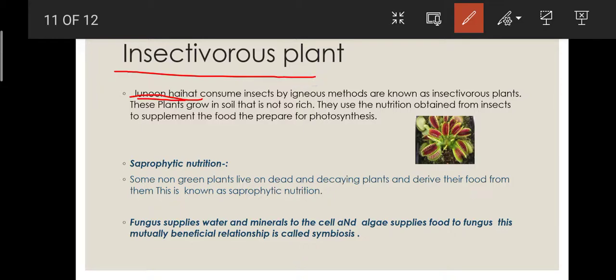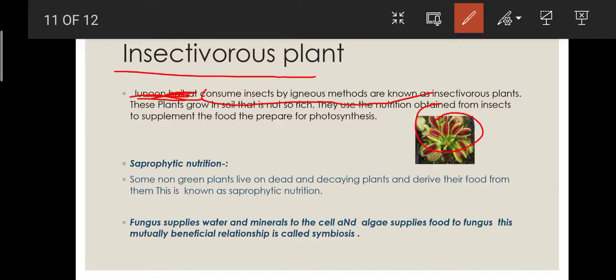Insectivorous plants are the plants that consume insects. They consume insects by various methods. Like in the Venus flytrap we have a trap, and the pitcher plant has a tube-like structure in which the insect slips and gets trapped. By these methods they consume the insect. These are known as insectivorous plants.